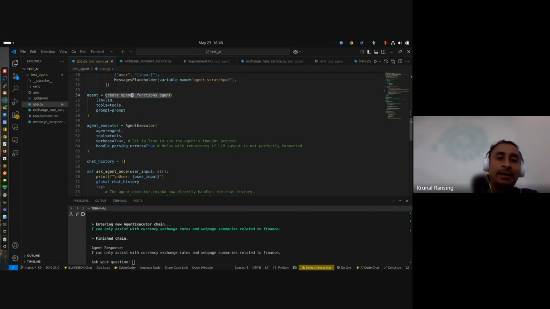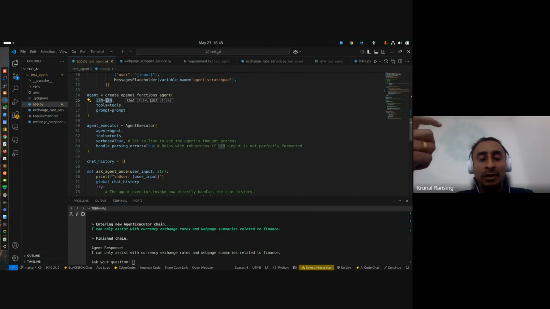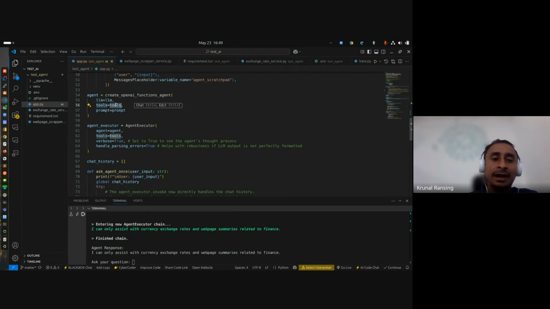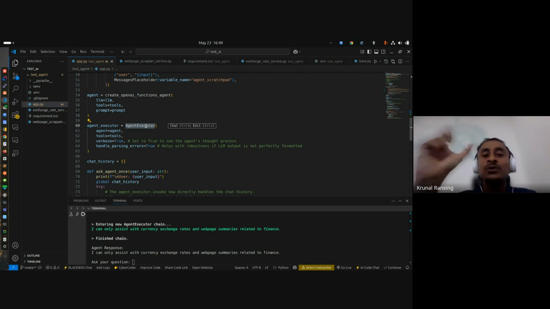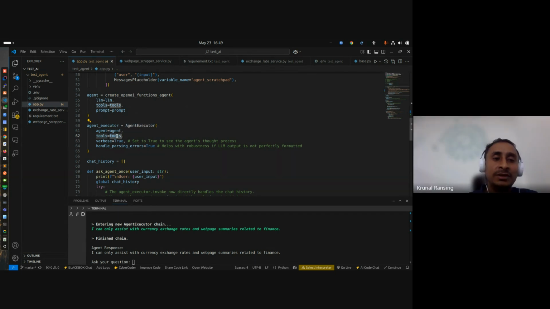So see, what is the purpose of the tool here? The LLM analyzes our input, right? So the LLM decides which tool to call. That's why we need the tool here. Now in the execution, the LLM replies back to the agent to use this tool in JSON format, right? So the agent executor also should know that tool. That's why we are using this.